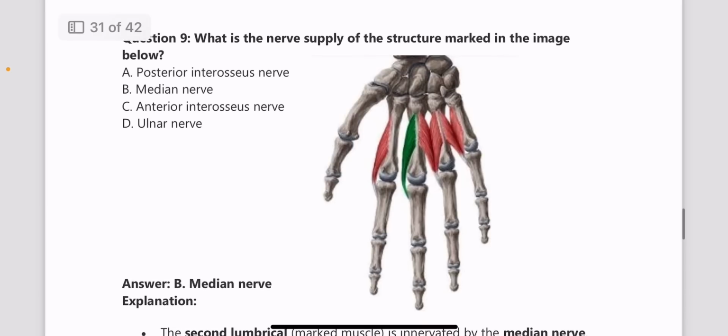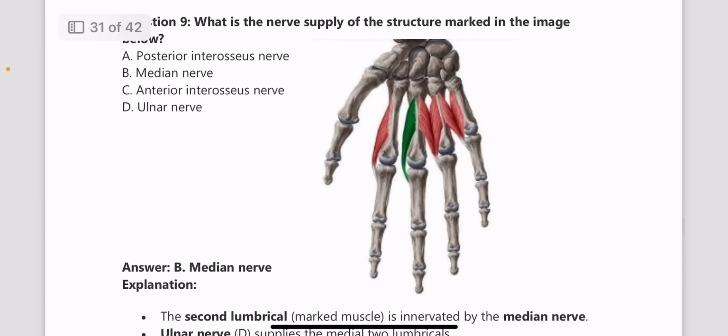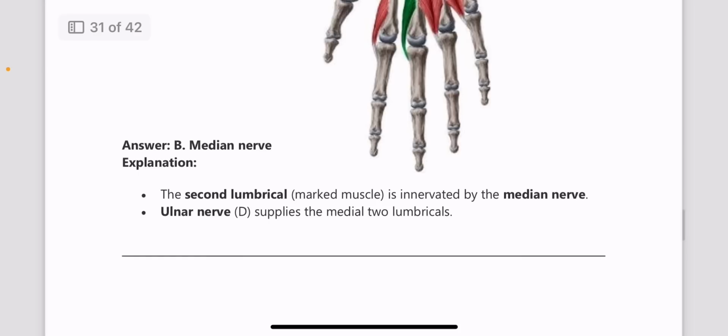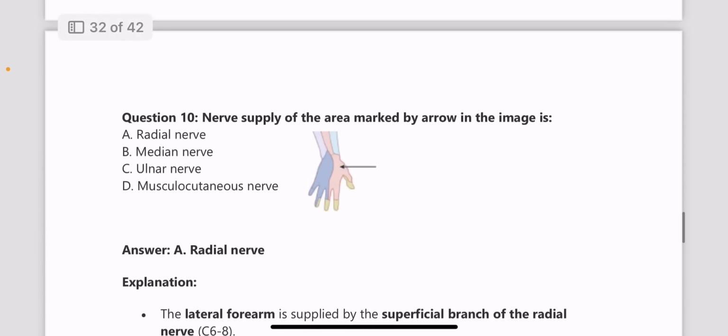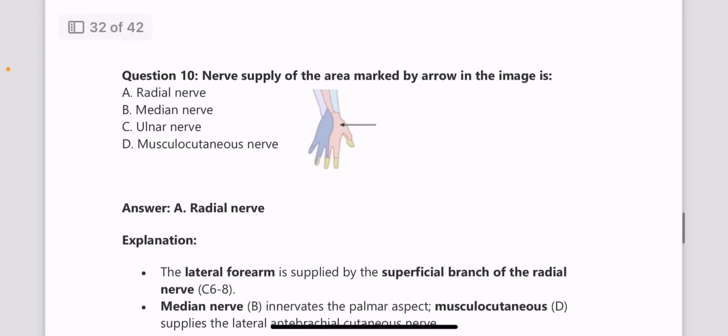Next one, which is the nerve supply of the structure marked in the image? So here you can see that the lumbricals are marked, and this is the second lumbrical which is given in green color. So second lumbrical is innervated by median nerve, and the medial two lumbricals are supplied by ulnar nerve. Next, nerve supply of the area marked in the image is by, answer is radial nerve, because the lateral forearm is supplied by the superficial branch of the radial nerve.